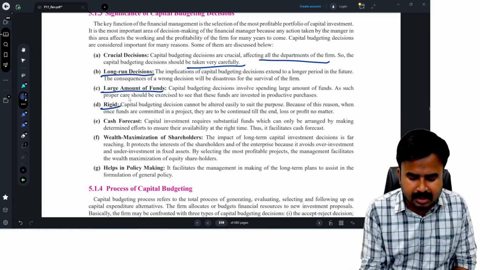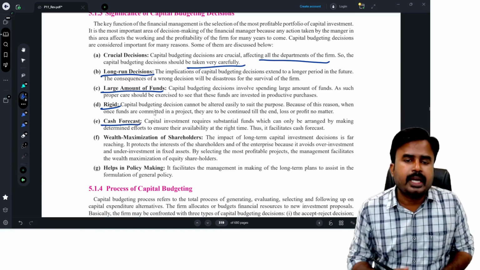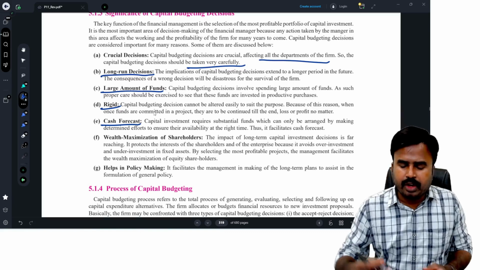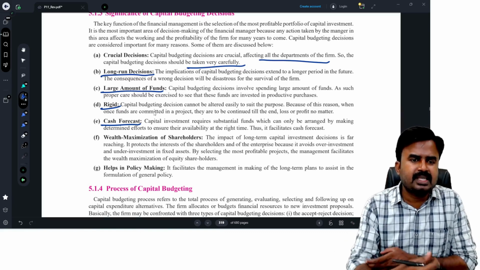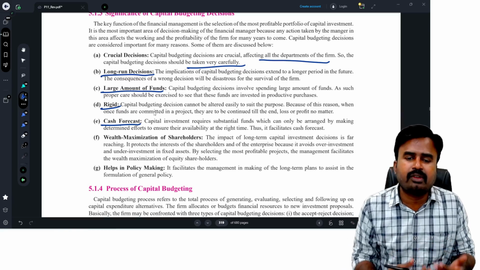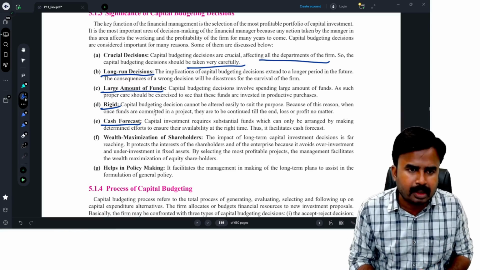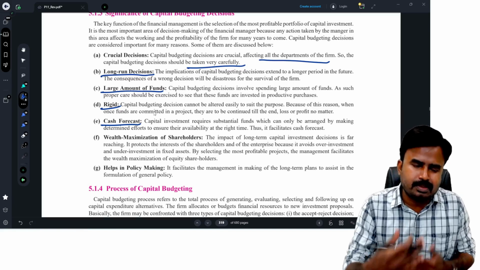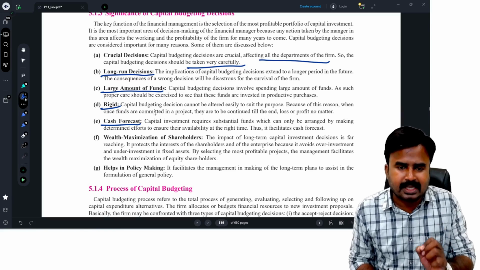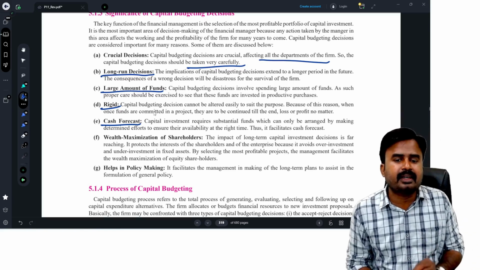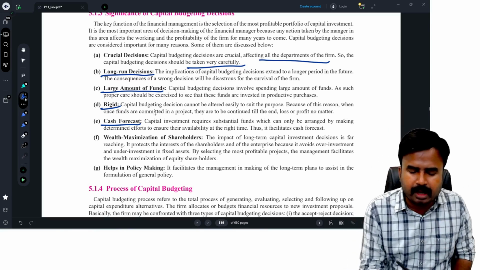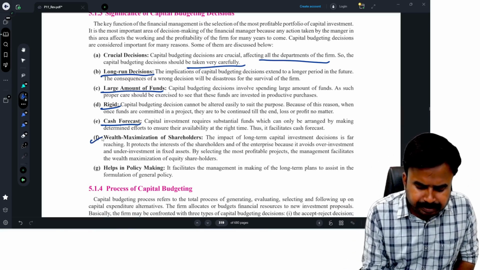Cash forecast. Capital budgeting decisions require larger amounts of funds in the near future also. So if you invest in the business, such a business requires funds in the future also. In the future years also, you need to invest based on the requirements. I may need to invest in working capital, or I may need to invest in asset purchasing, replacement. So I need a better cash forecast. Cash forecast means estimating the cash flows, how much cash inflow I'm going to generate in the future. So you need to prepare a cash forecast.